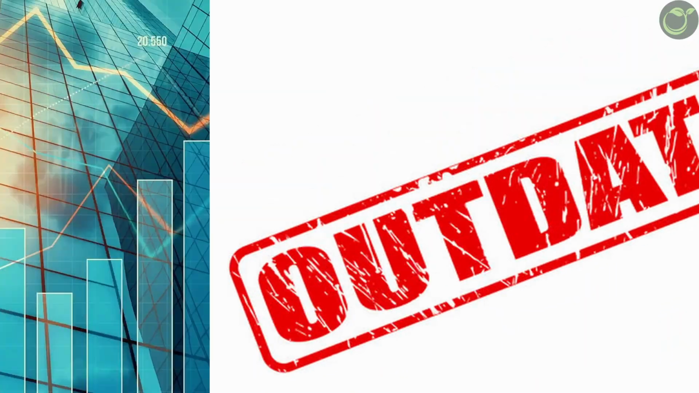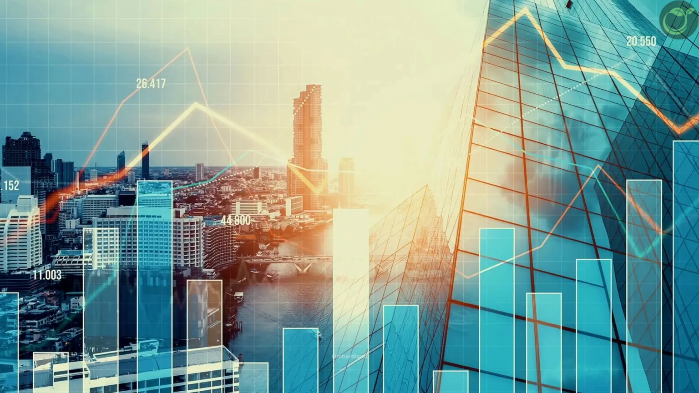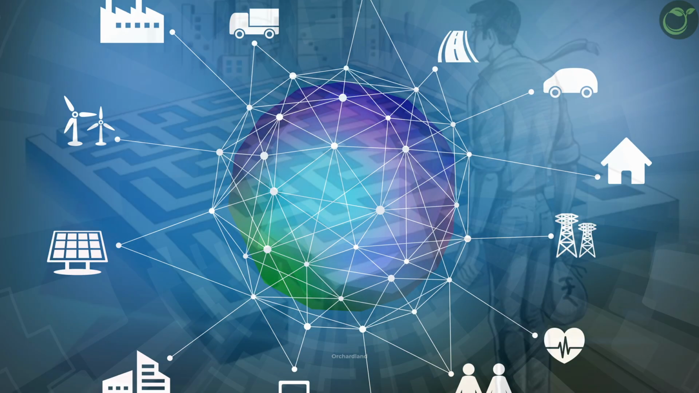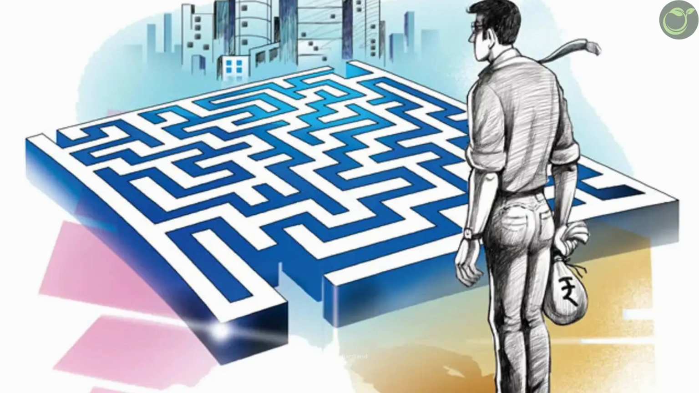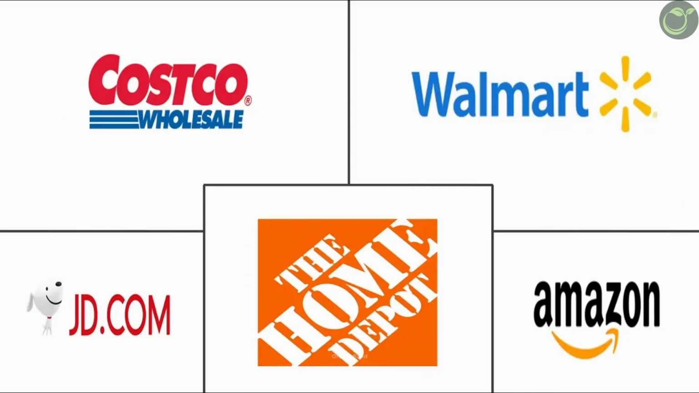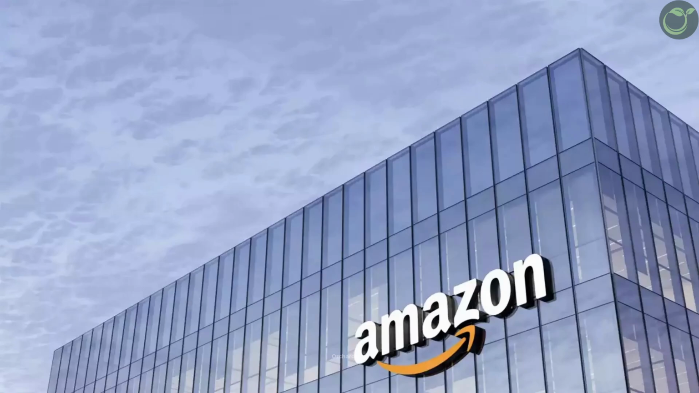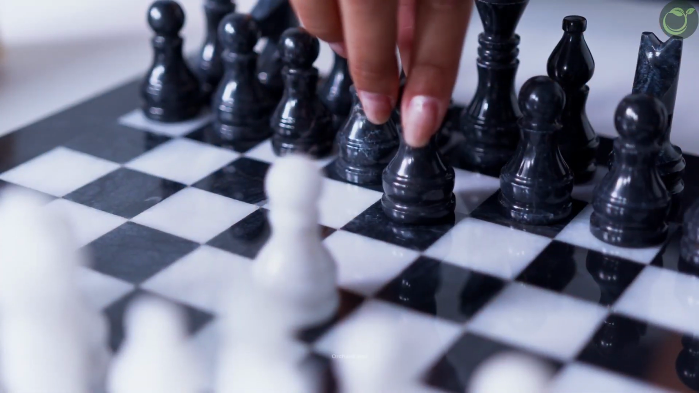Outdated trade rules. Current rules don't fully cover modern trade areas like digital commerce, e-commerce, and data flows. For example, there are no clear WTO rules on digital services and data flows, despite the rise of global platforms like Amazon and Alibaba.